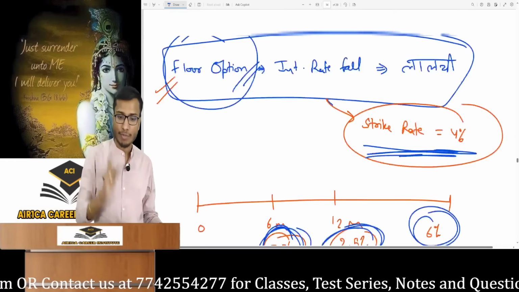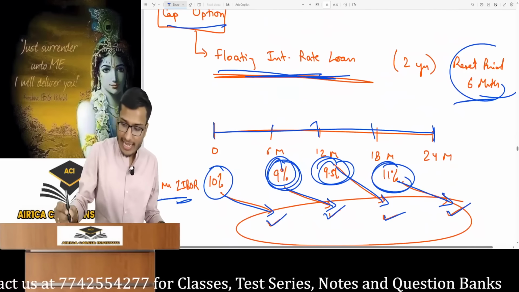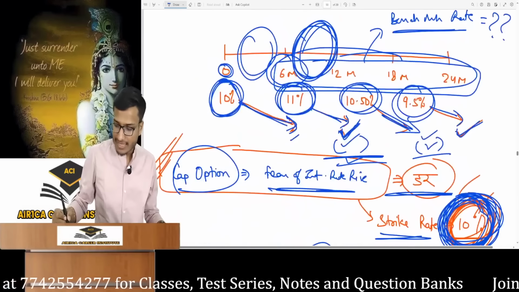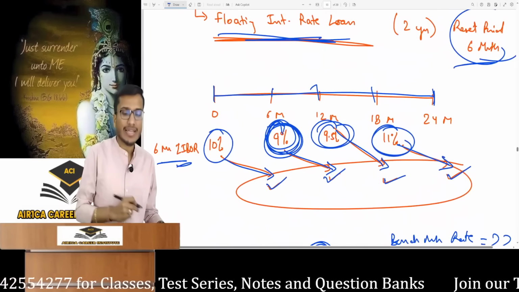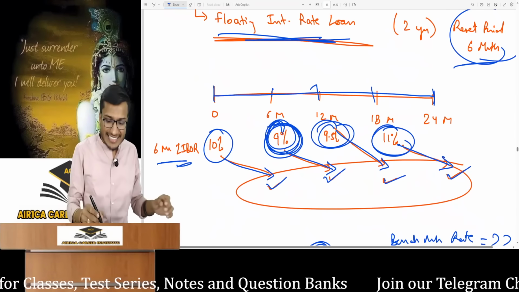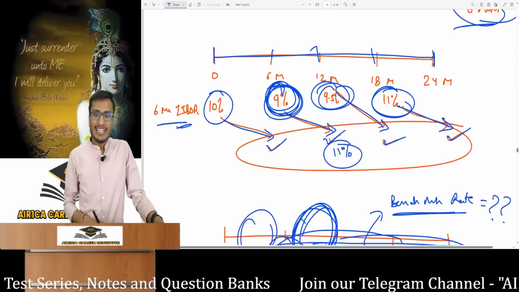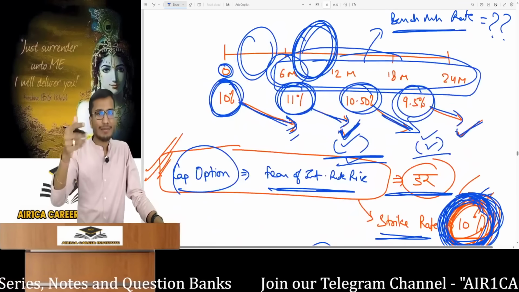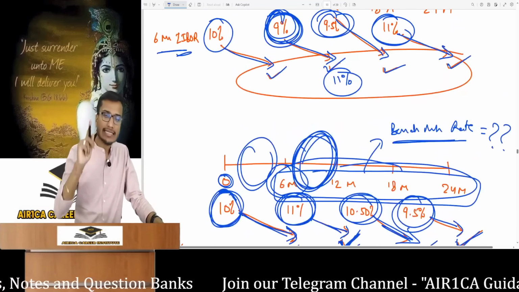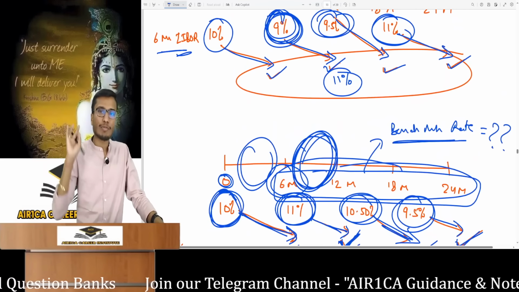Listen carefully, I'm clarifying a point. These points will prevent problems. See, my cap option is at 10%. It's a 10% cap option, right? What was the market LIBOR? 9%. Loan taken was LIBOR plus 2%. Actual interest paid will be 11%. 9 plus 2 equals 11. The cap option was for 10% and a 1% payoff should be received. If anyone does this, expect 0 marks. You have made a mistake. You have misunderstood the concept.